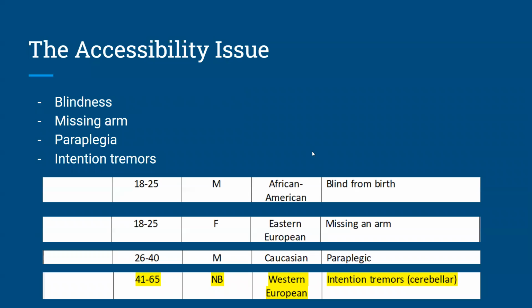For the accessibility issues, we have identified blindness, arms missing, paraplegia, and intention tremors. For people with blindness, we can implement a voice guide inside our app that can tell the users what the current data is. In addition, we can have the sensors be independent of each other. And on the app, we match each sensor to a selectable limb. So if a user is arm missing or paraplegic, then the stickman would reflect that.